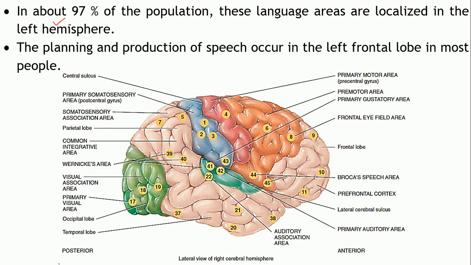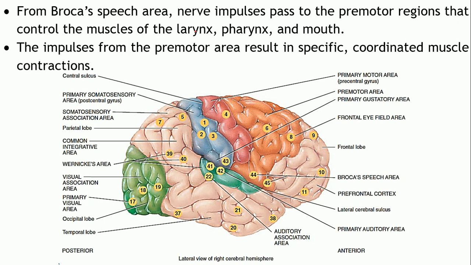These areas help in planning and production of speech. These areas are sending the nerve impulses to the premotor regions.